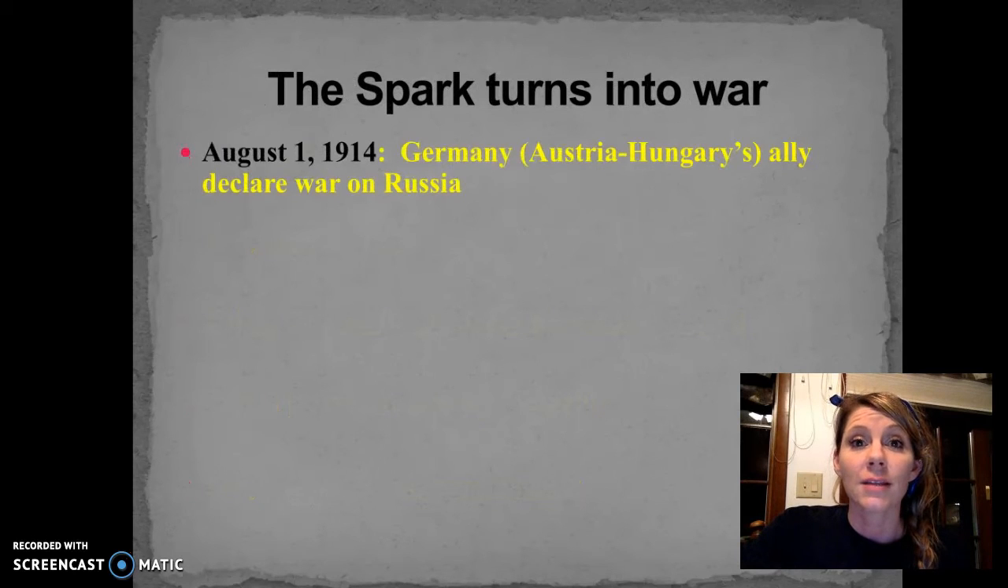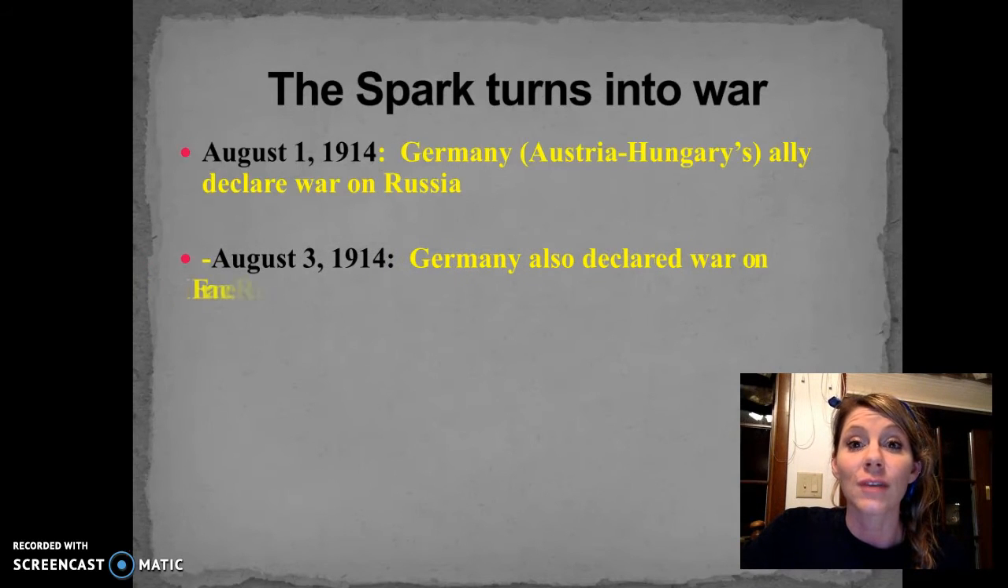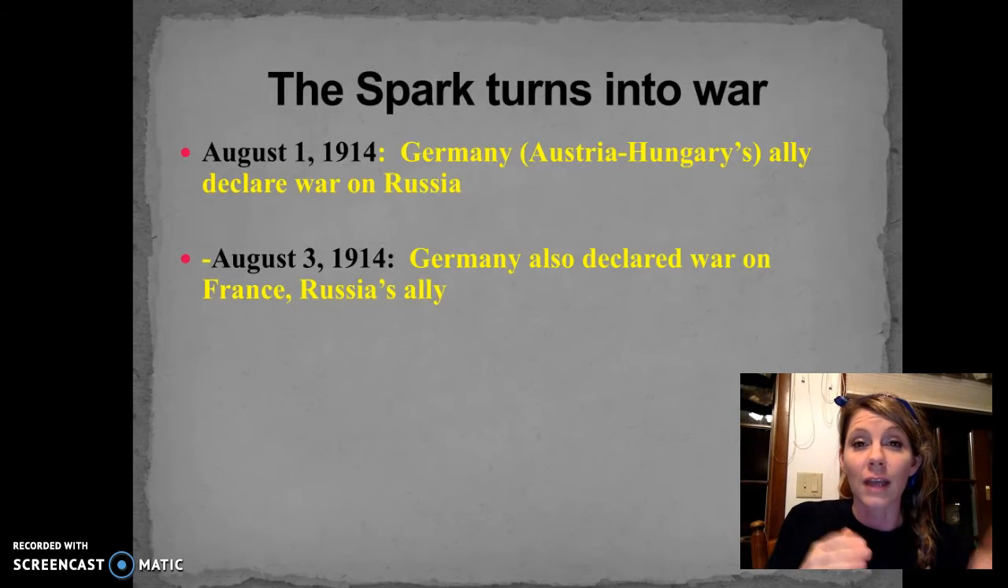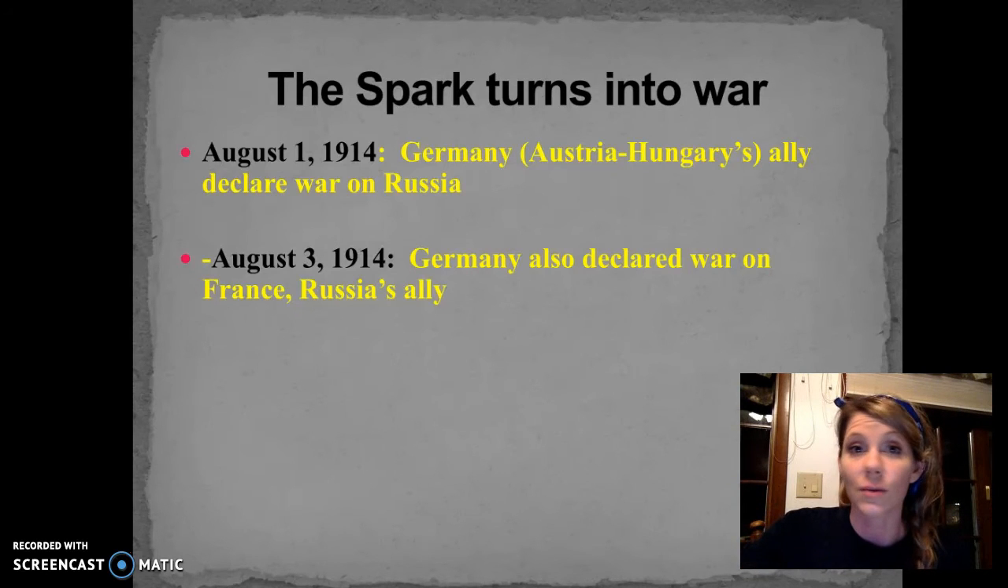When Russia ends up in the war, on August 1st, 1914, Germany, Austria-Hungary's ally, declares war on Russia. So now we have 4 major players in this war. On August 3rd, 1914, Germany also declares war on France, which is Russia's ally. So now we have 5. And this domino effect is just going to keep occurring. So all the alliances that were formed early on are now enacted. They're all starting. So all of these countries are going to rush out to mobilize, prepare for war.